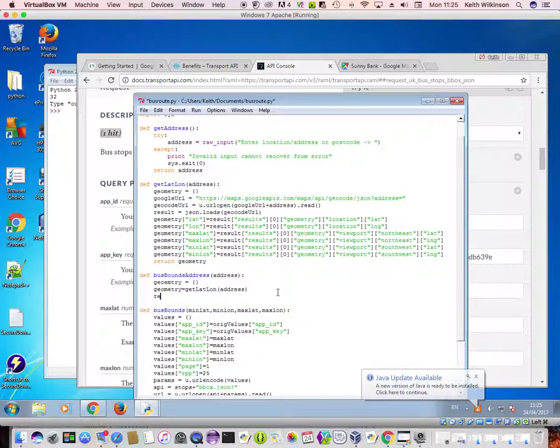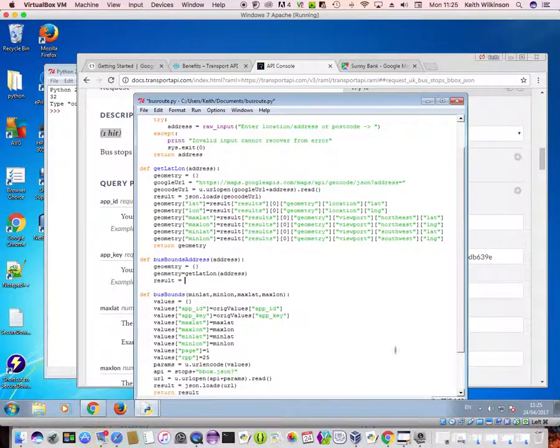And then my result is going to be this result here, returned from bus bounds. So I'm going to call bus bounds, and this time what I'm going to pass, I'm not just going to pass min lat, min long, I'm going to be passing these items in here.